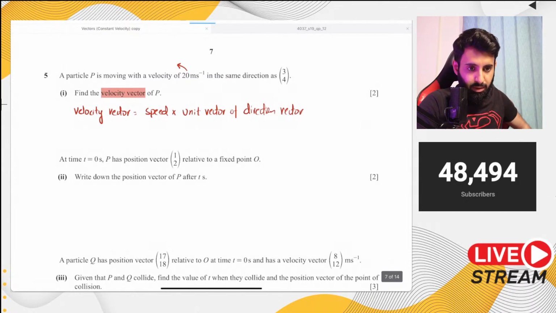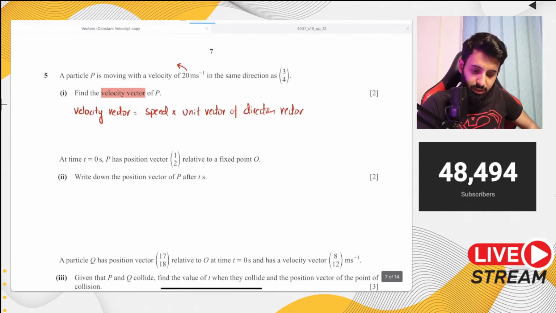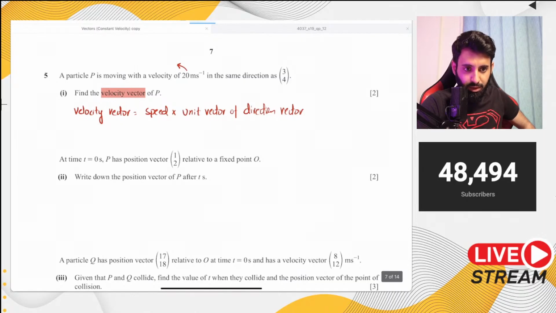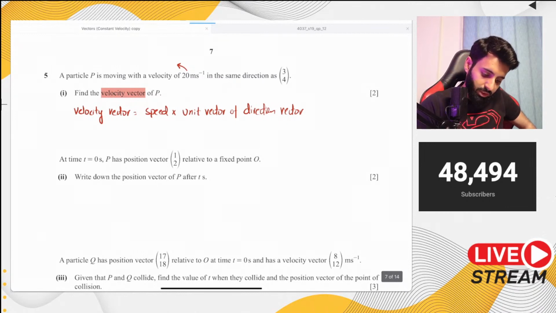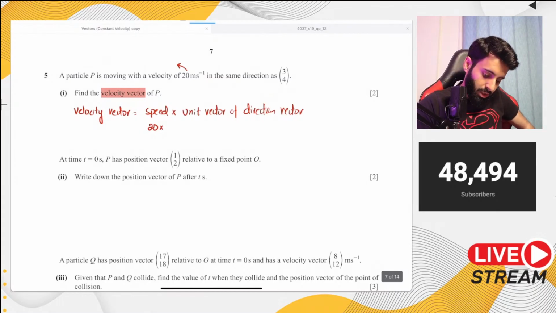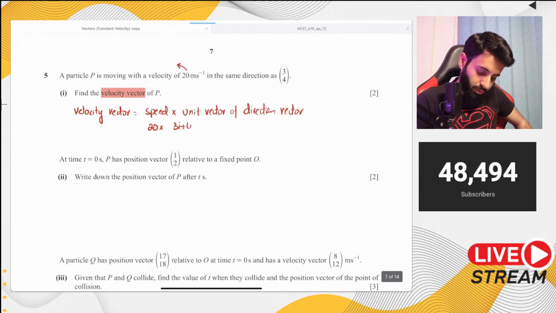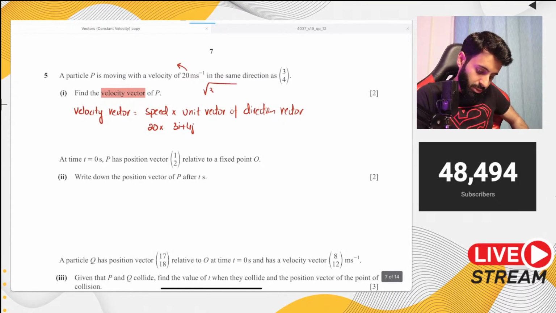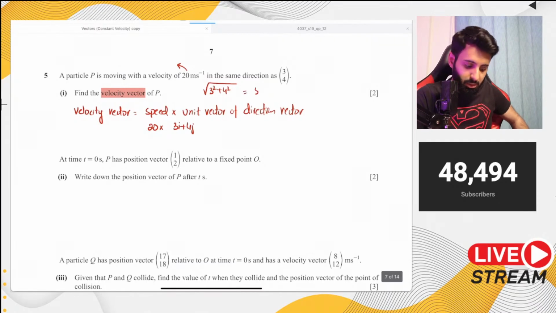So here's what we're going to do. I'll start from the easier questions. I'll try and solve all the questions that we have over here, but I will start from the easier ones. So what's the speed? The speed is 20. And how will I find out the unit vector of the direction vector? 3i plus 4j. And if you want, you can find out the magnitude over here. It's going to be square root of 3 squared plus 4 squared, which is square root of 25, which is equal to 5.